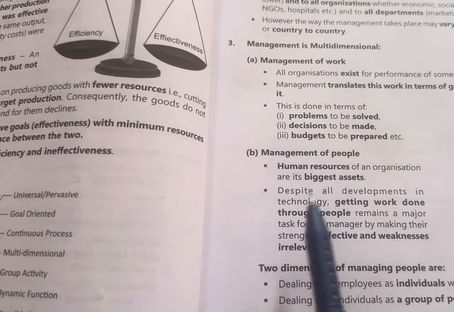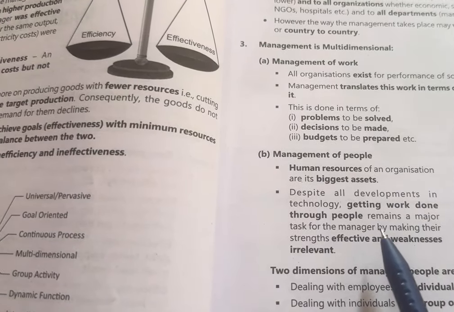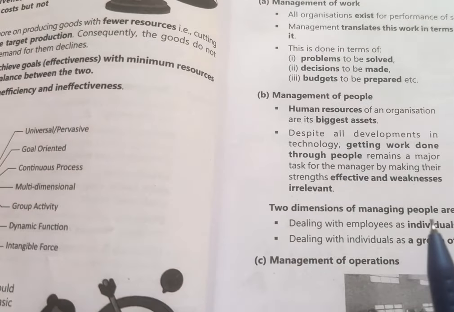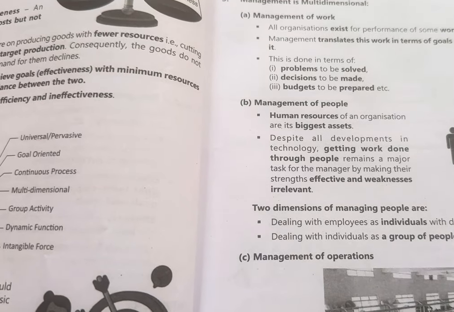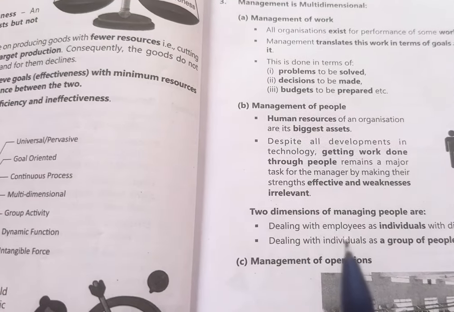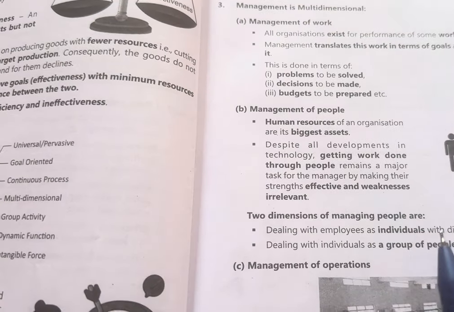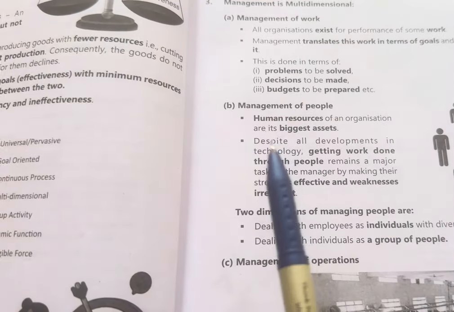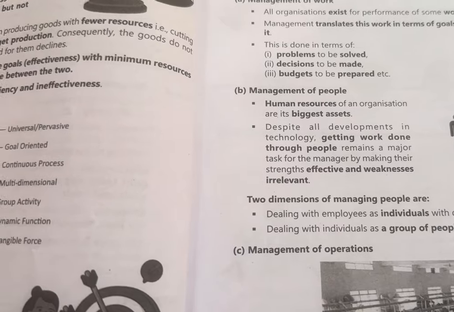Despite all development, as you know that technology is developing day by day, still getting work done through people is a major task for the manager. Here are the dimensions of managing people. Dealing with employees as individuals with diverse needs and behavior. Dealing with individuals as a group of people. As in an organization, different employees are there. So dealing with them as individuals, and what are their needs and their behavior. So dealing with everything refers to management of people, and dealing with individuals as a group of people too.